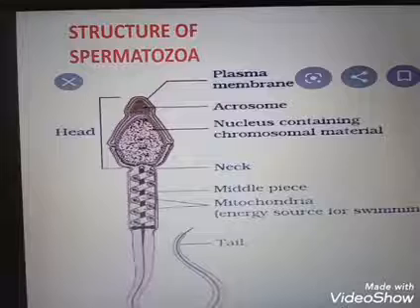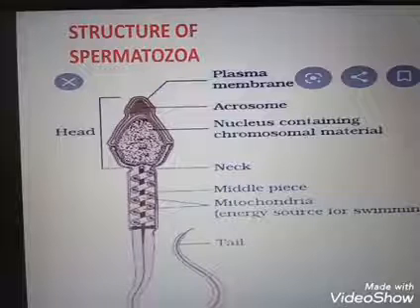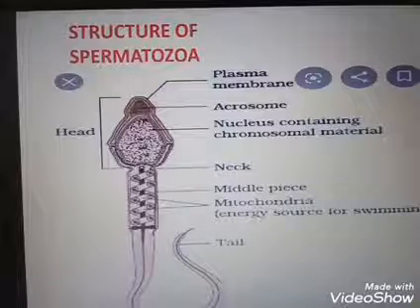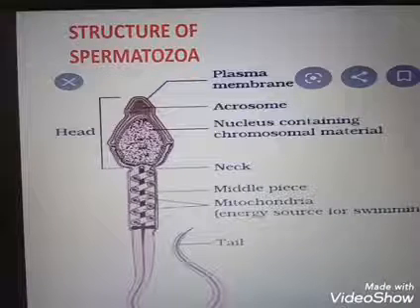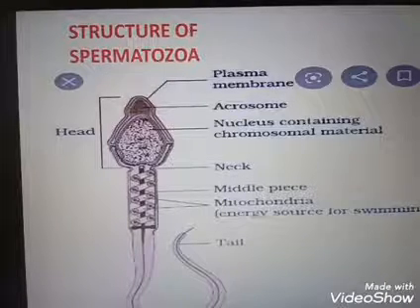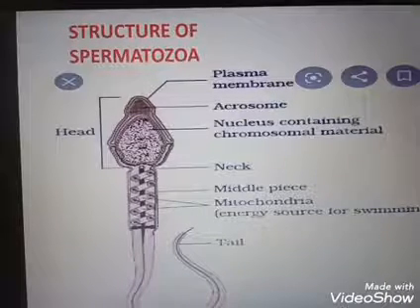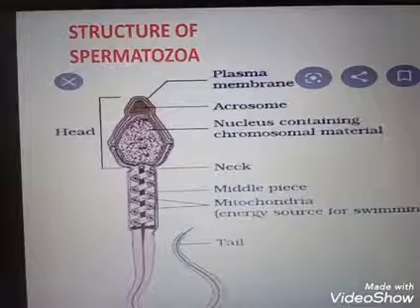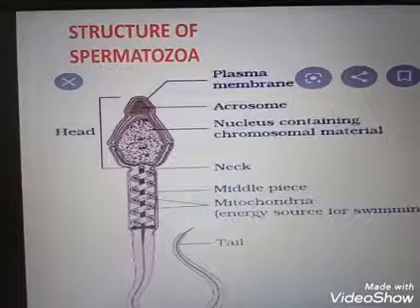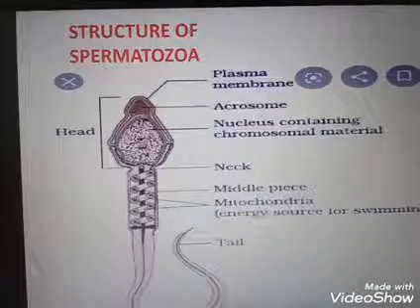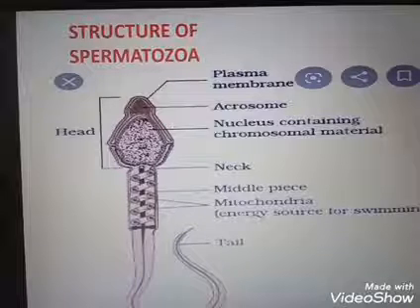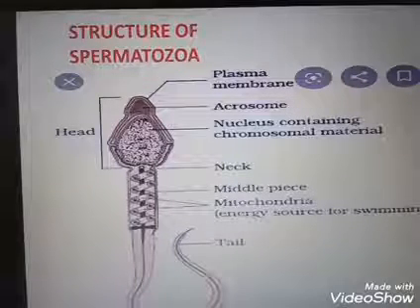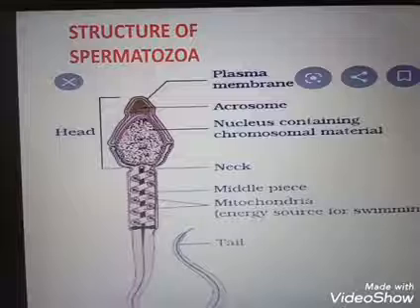Golgi bodies of the spermatid give rise to the acrosome, which forms a cap in front of the nucleus, and it is a lytic agent, that means it has hydrolytic enzymes. The acrosome produces lysins and hyaluronidase enzyme, which dissolve the egg membrane during penetration of the ovum. The neck is short and contains two centrioles, proximal and distal.